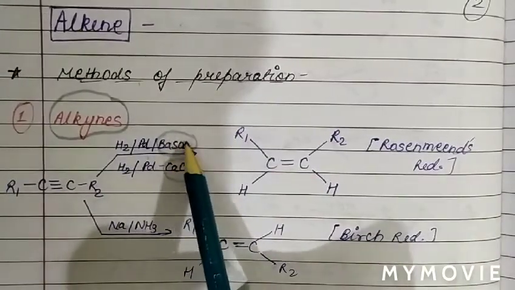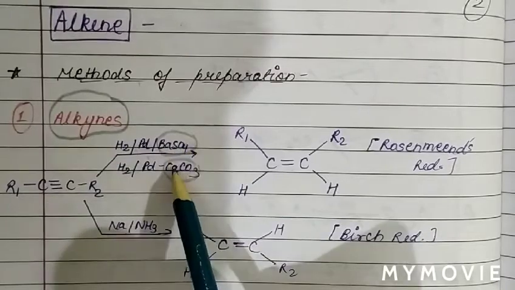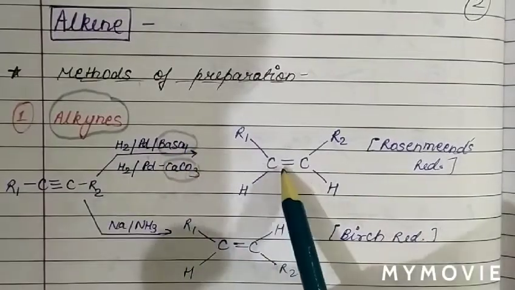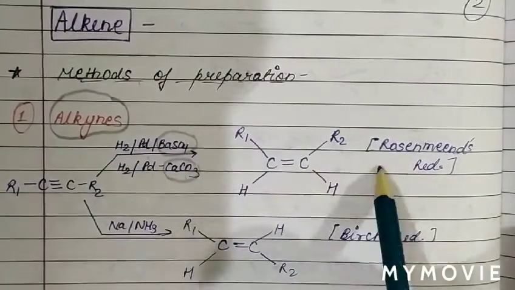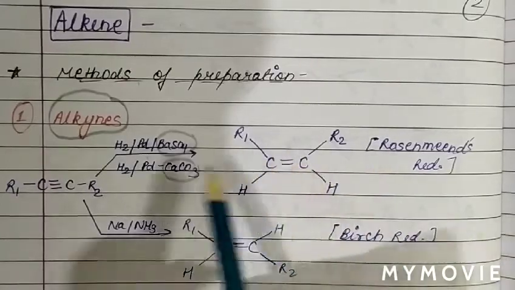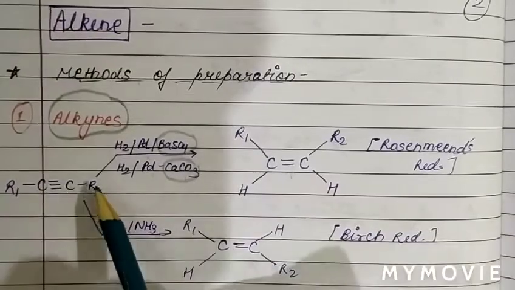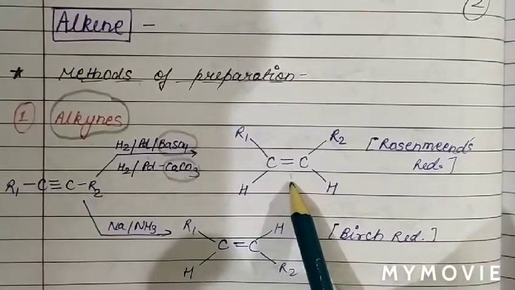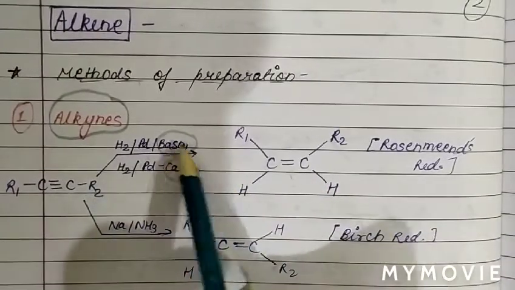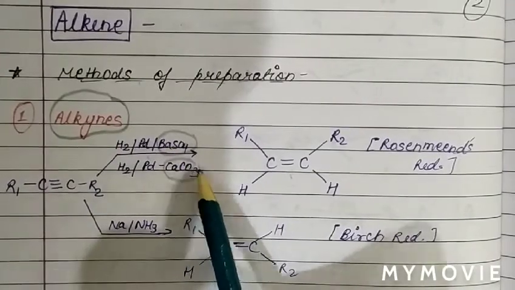If we do not use barium sulfate or calcium carbonate, then it will be further reduced. Alkene will further reduce into alkane. So basically, to stop the reaction at alkene, we add barium sulfate and calcium carbonate as a poison.